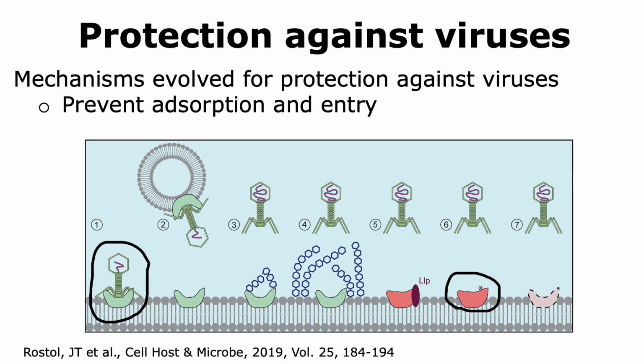Another way that prokaryotes are able to prevent absorption and entry is by mutating the receptor that the viruses use, and thus now the viruses are unable to bind to the receptor. Finally, another mechanism that can be used is by not expressing the receptor that the viruses use to enter into the cell. Thus, with no receptor present, the virus is unable to infect the prokaryotic cells. These are some examples, but there are other mechanisms to prevent absorption and entry as well.